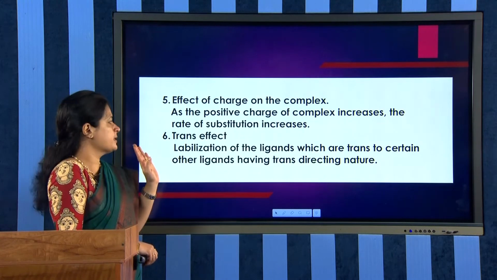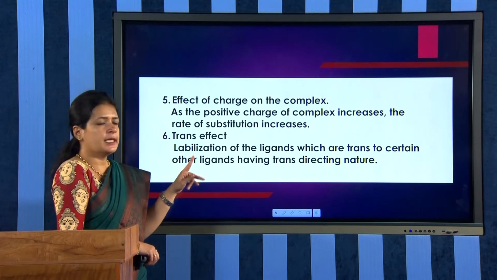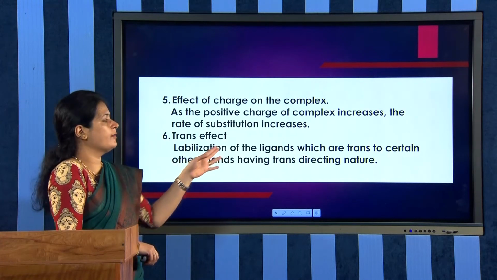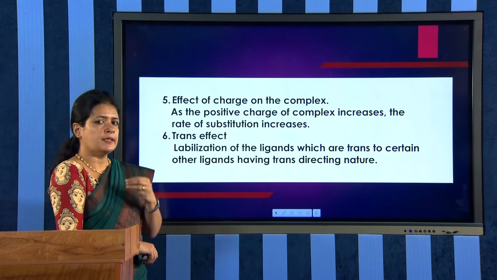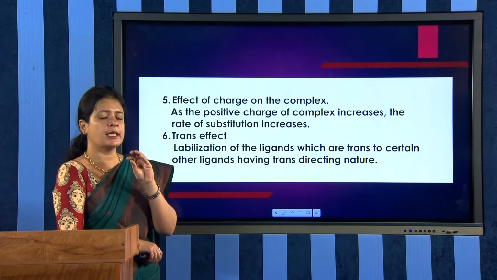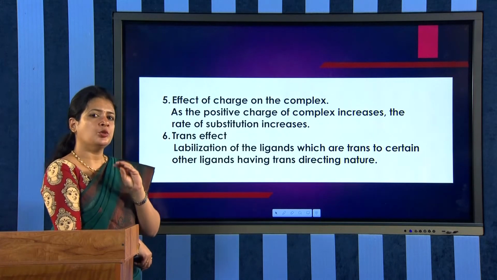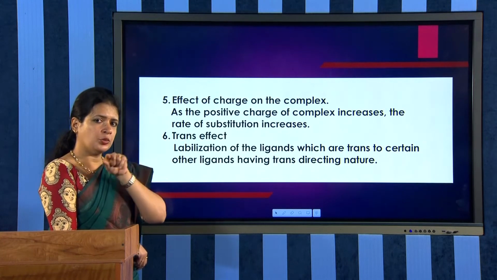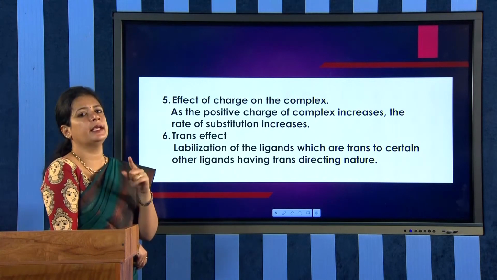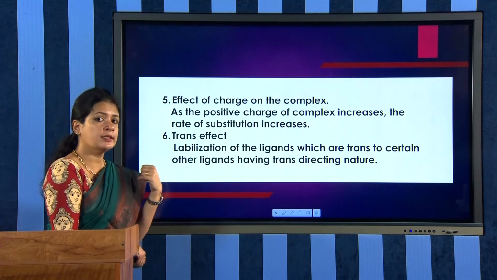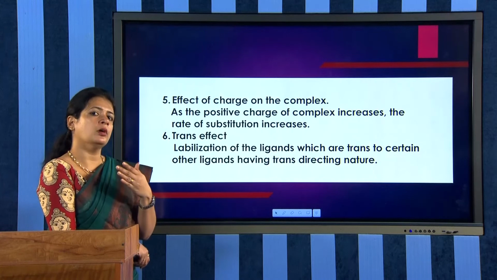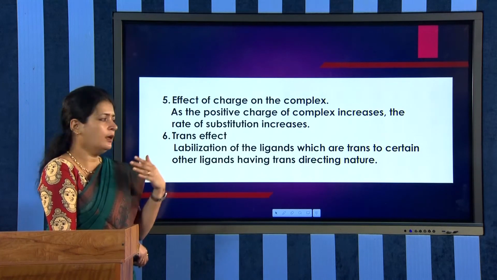Then what is trans effect? It is a labilization of ligands which are trans to certain other ligands having trans directing nature. See, some of the ligands have the capacity to direct the incoming ligand to attach to their trans position. Such ligands are called trans directing ligands, and that will be discussed in the next module in detail.